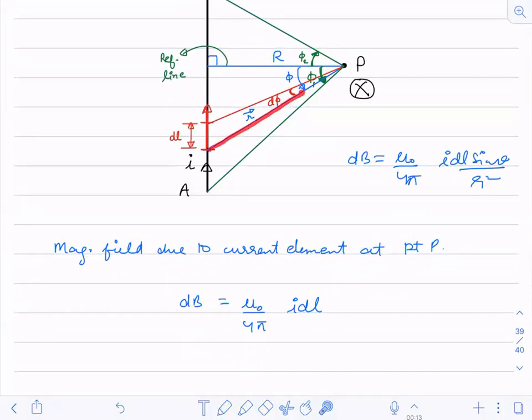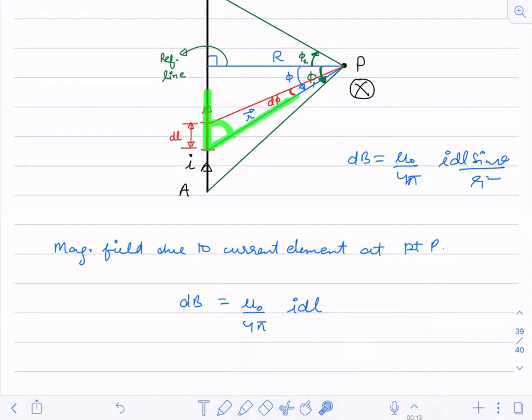So the R vector is this line, and the DL vector is this line. The angle between these two is this one.